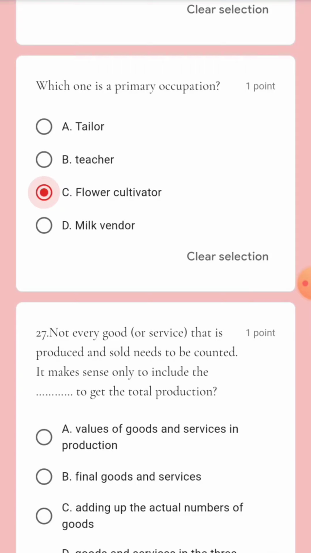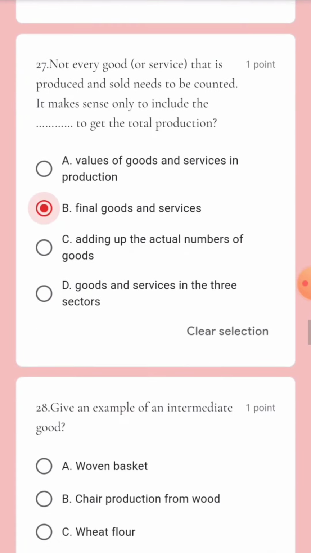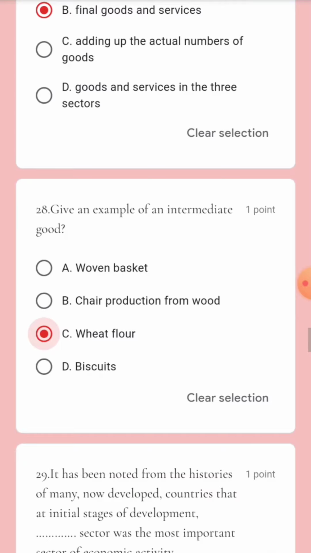Not every good or service that is produced and sold needs to be counted. It makes sense only to include the final goods and services to get the total production in the GDP, that is option number B. Give an example of an intermediate good: a oven basket, chair production from wood, wheat flour and biscuit. Wheat flour is used for making biscuits and is made from wheat, so it is the intermediate product, which means option number C is the right answer.